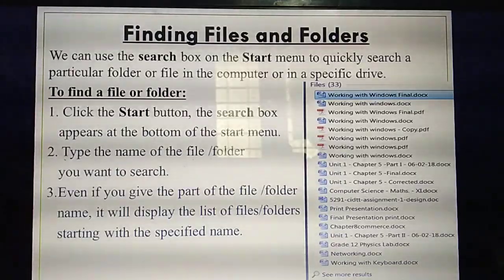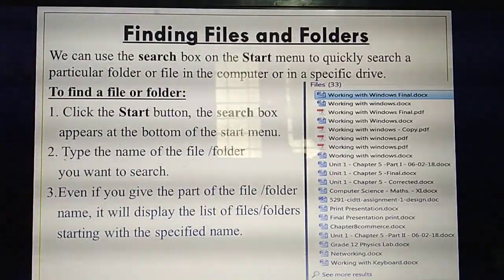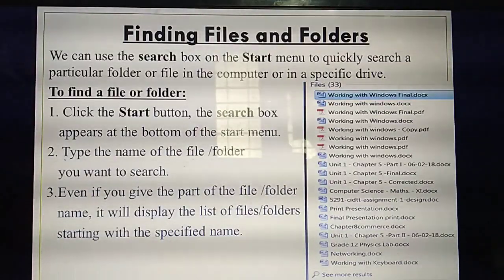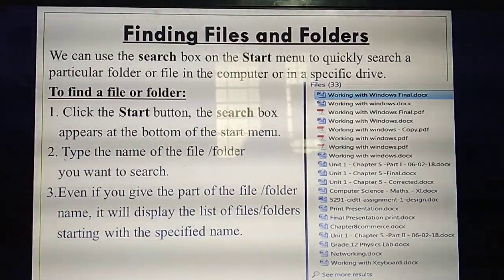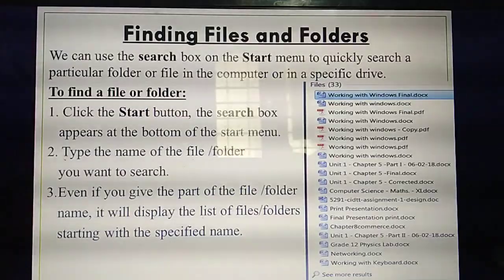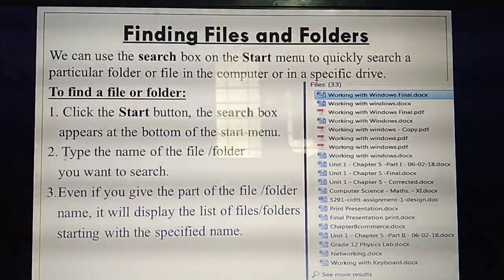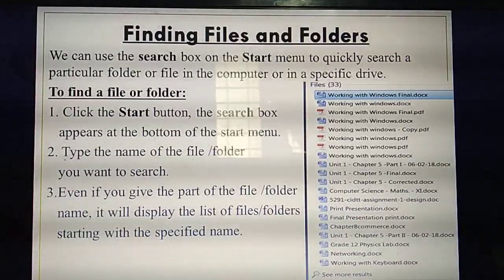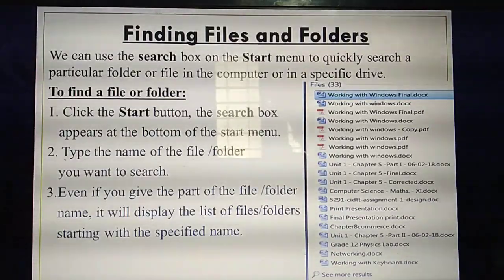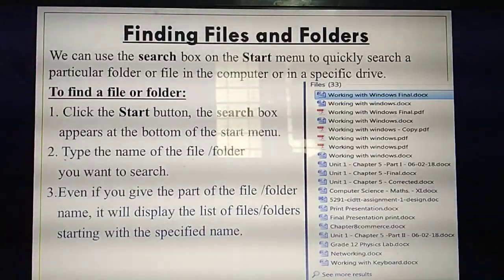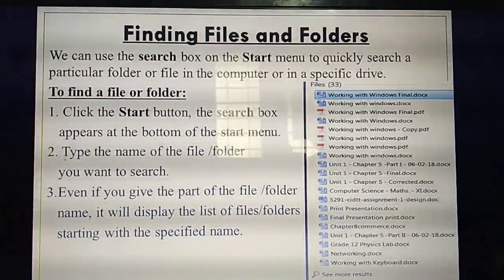So what do you mean by find? Another meaning of find is search. In your mobile phones also there are a lot of photos and videos. I'll tell a very simple example. For example, when you open the contacts in your mobile phone, a lot of phone numbers will be there, nearly 200 or 300 phone numbers.